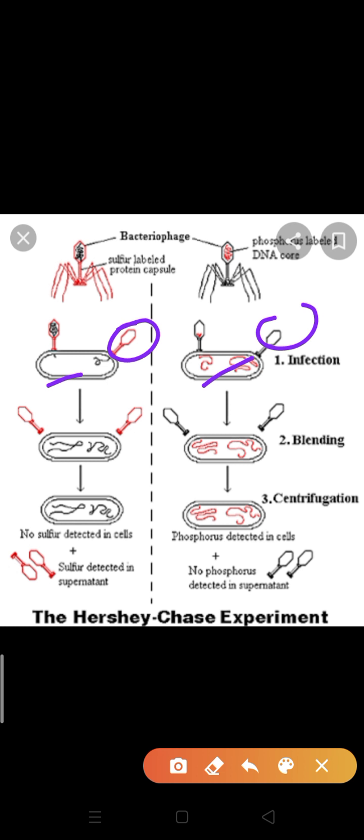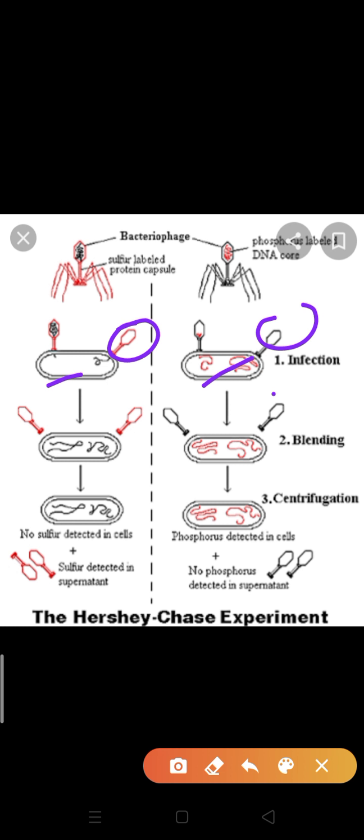In the first case only the outer coat has radioactive content, so simply DNA is injected inside. In the second case, the DNA injected inside the bacteria is the genetic material which contains radioactive phosphorus.